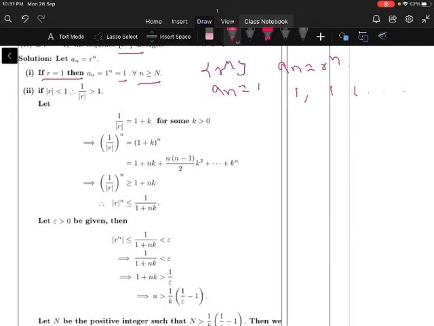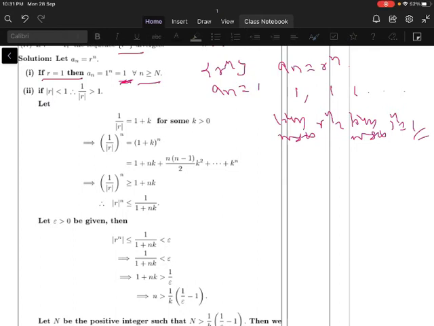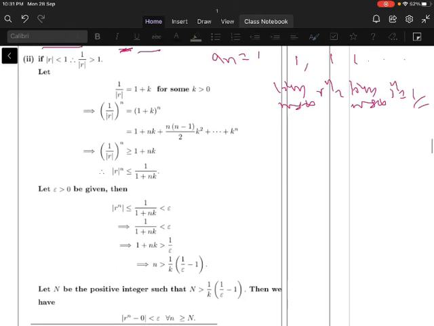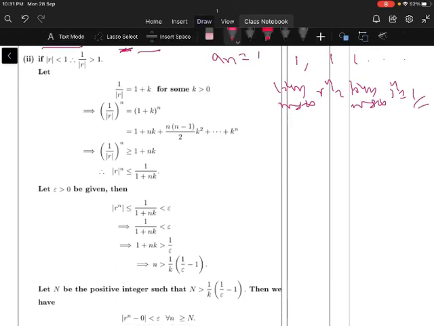When n is 3, a3 is 1. Like this it goes. So it converges to 1 only. So if r is equal to 1, the limit as n tends to infinity of r power n is equal to the limit of 1 power n, which is 1. So the limit point is 1. It converges to 1. Now let us move to the next.